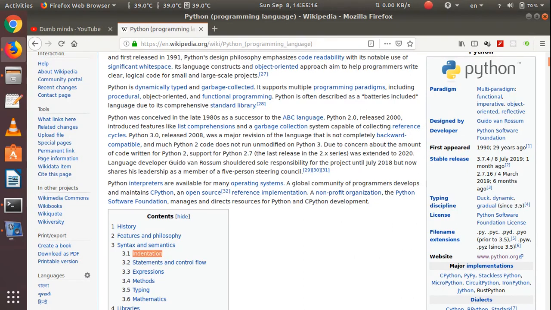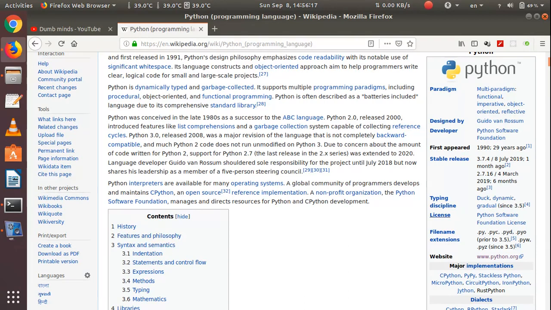There will be some employees who would always try to improve Python, and we can get those code and you can use it. This is what the developer means. And the first release for Python was in 1990, 29 years ago. So you can see this language is older than Java or PHP. After that, you can see the stable release recently was released on July 8th. That was 3.7.4. That's a month ago.